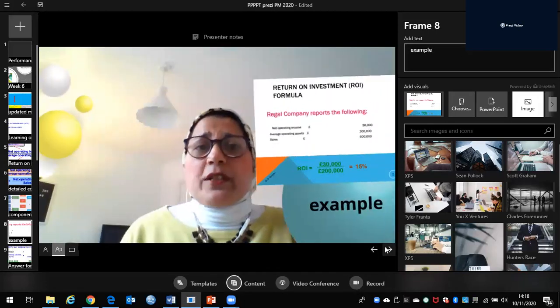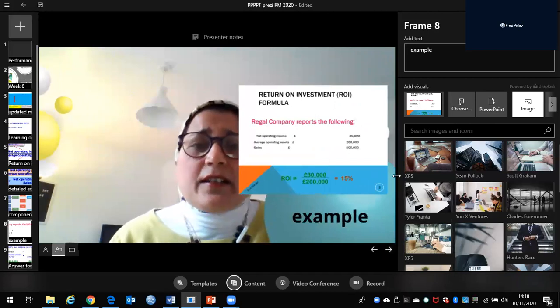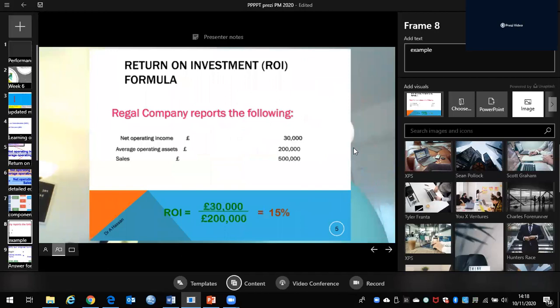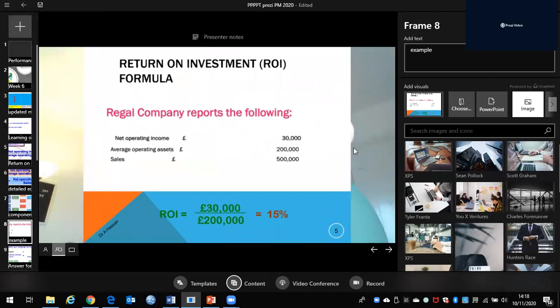So let's start with a very, very tiny example. The example says net operating income is 30,000, average operating assets is 200, sales is 500. In this case, we calculate return on investment as net operating income divided by average operating assets, and this will give us 15%. You have to remember that return on investment is a percentage, so when you put the figures, you have to click percent. So the return on investment here is 15%.